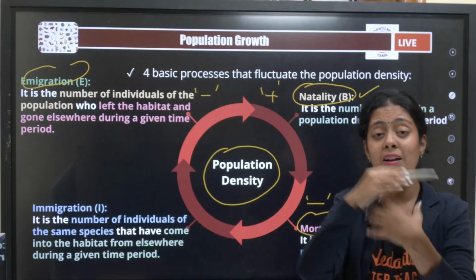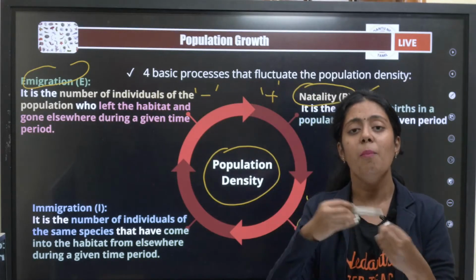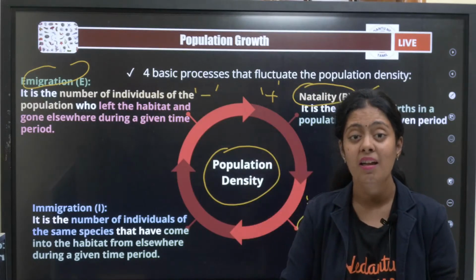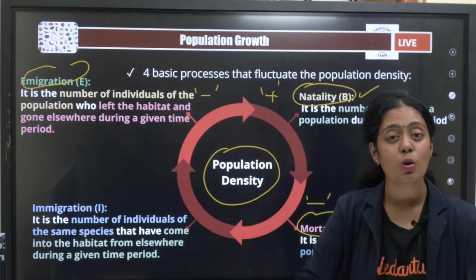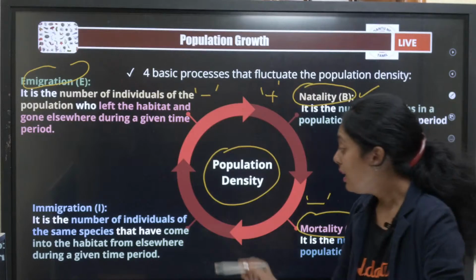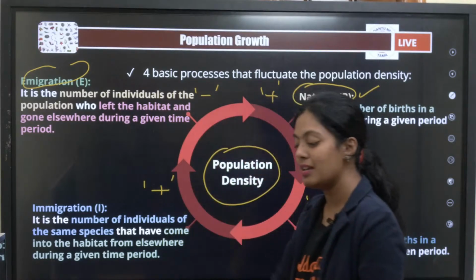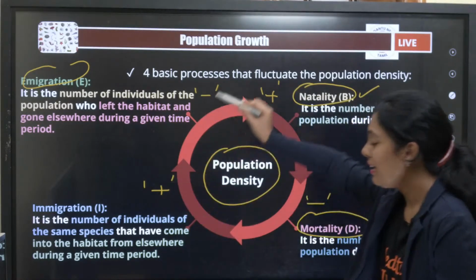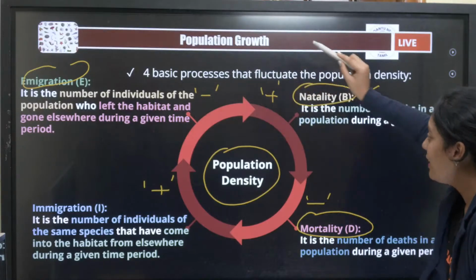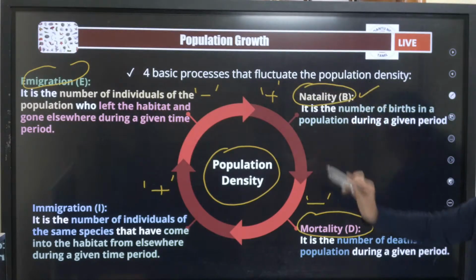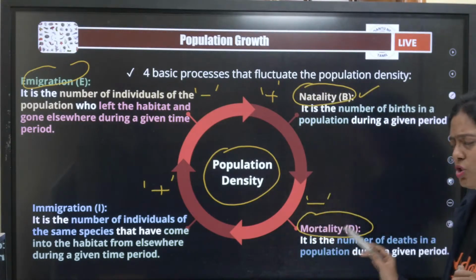What is immigration? Now many people from several countries, Sri Lanka, Nepal, Bangladesh, come to our India. They are all immigrants, they are coming to our country, right? So what will happen? They will add on to the population density. Okay, they are adding, they are decreasing. This science is a very, very important topic.